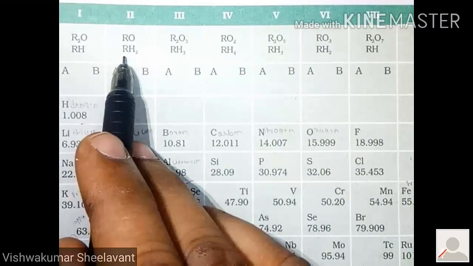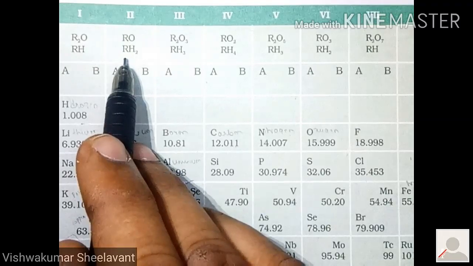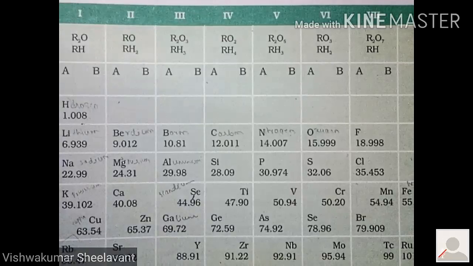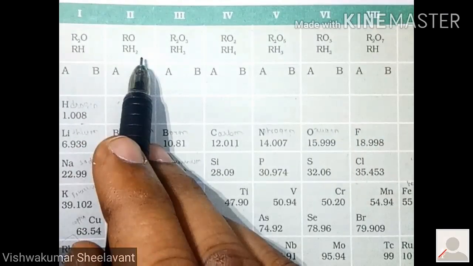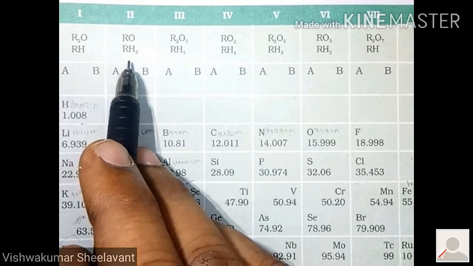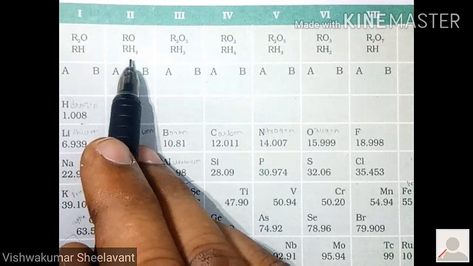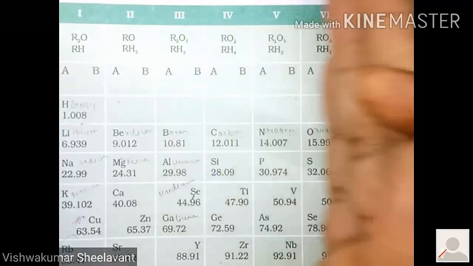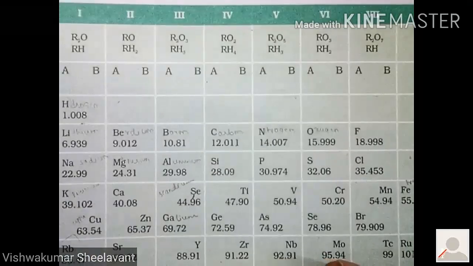Similarly, here if you replace R by any element's symbol in the second group, you will find the formula of the compound obtained when that element is made to react with hydrogen. And this rule is applicable to all the elements.